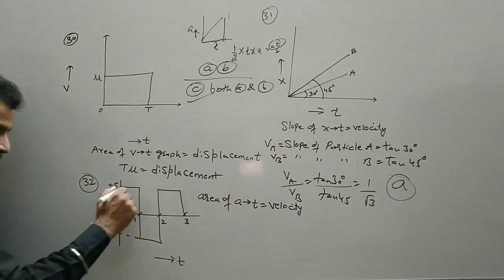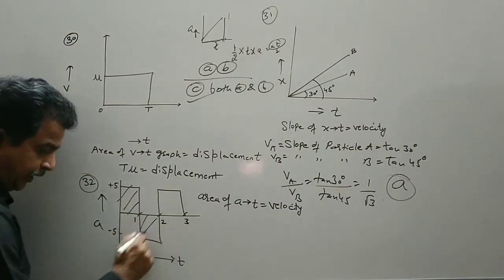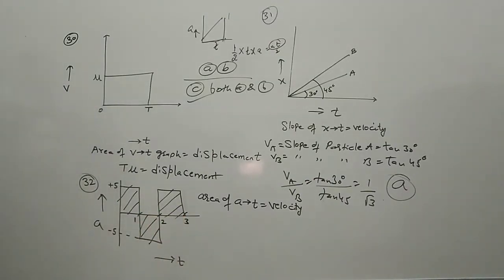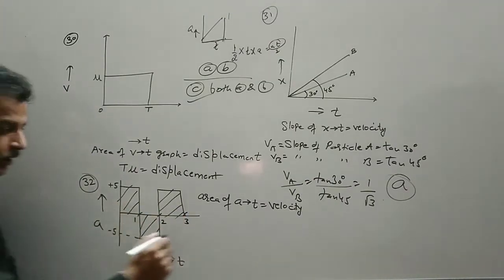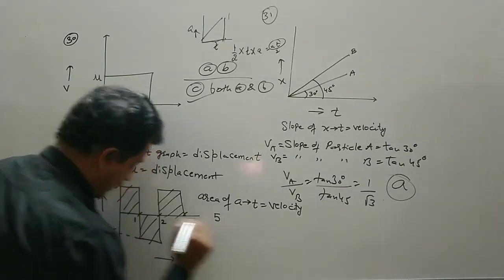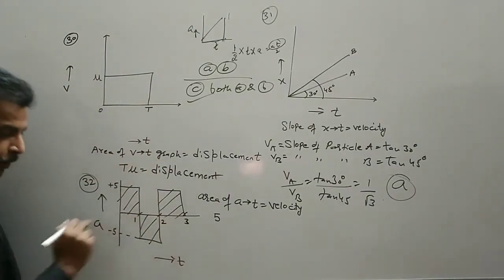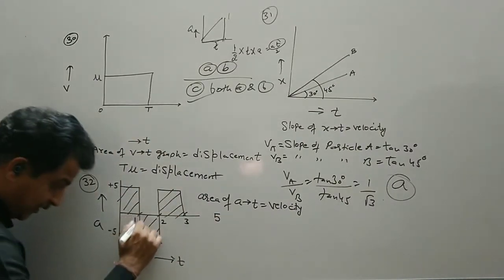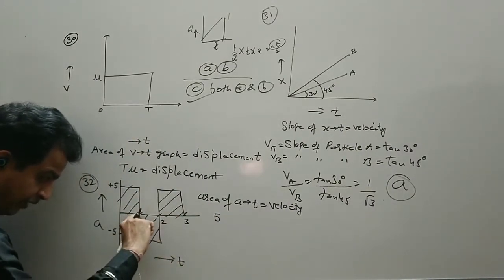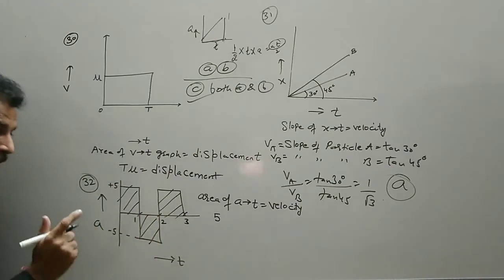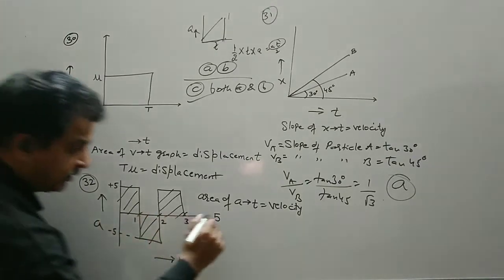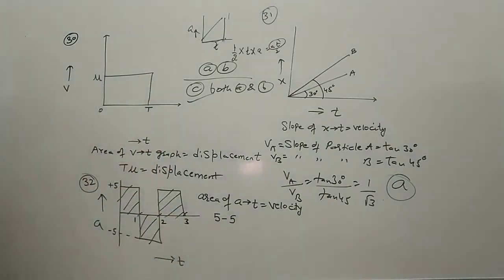Now I have to find out the velocity at 3 seconds. Up to 3 seconds we have 3 rectangles. What will be the area of the first rectangle? That will be 5 multiplied by 1, so I am directly writing 5. For the next, again 5 length into breadth 1 second, but the direction is negative. Acceleration is a vector quantity, so I will write -5.